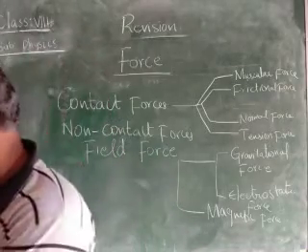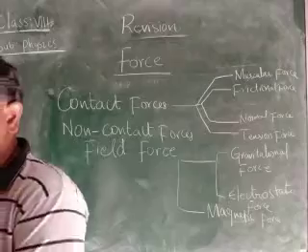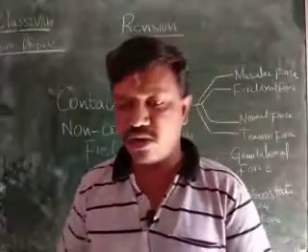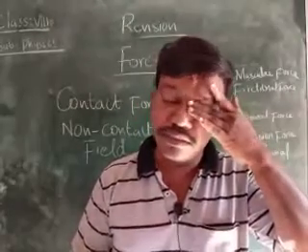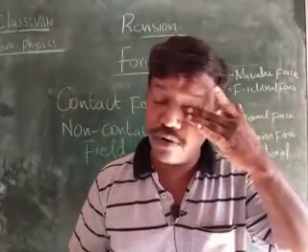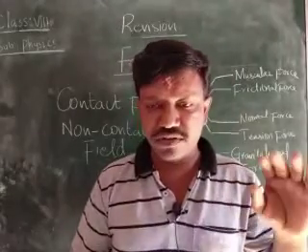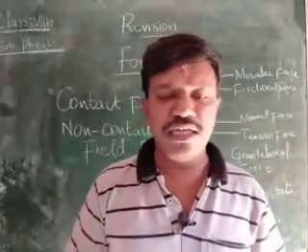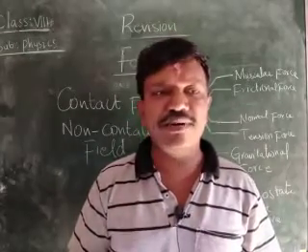Next we have the keywords. Force: the push or pull of an object which tends to change its position is called a force. Push or pull means giving a jerk to one side. Contact force: the force which is exerted by physical contact.